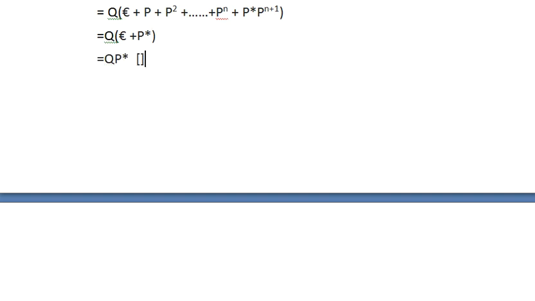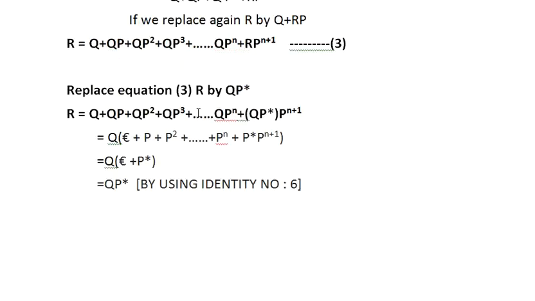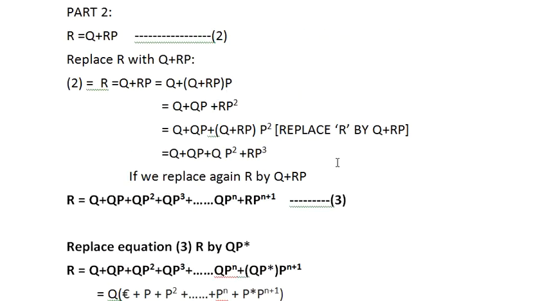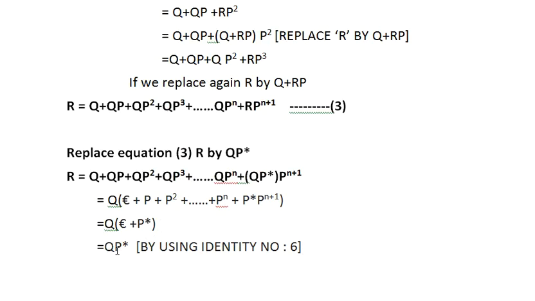So how did you find this? By using identity number 6. Okay, so don't write this kind of thing in your examination. Don't write identity number 6. You have to write down the entire identity. I'm just saving my time right now. So finally, after doing all these steps, you finally got qp star only. That means that wherever you are doing any replacements, you are getting qp star only. So this says that r is equals to qp star.